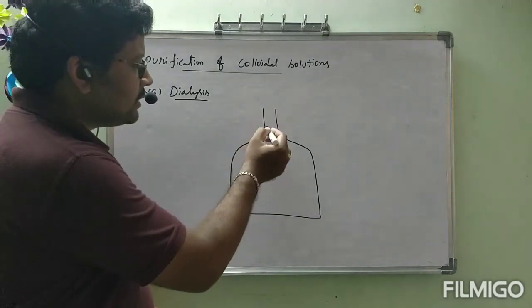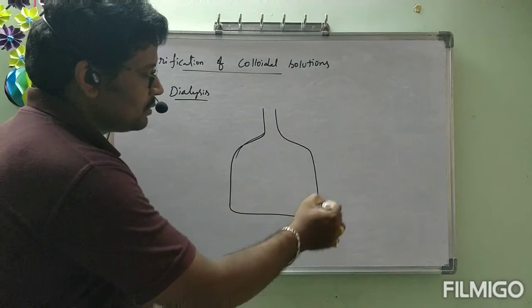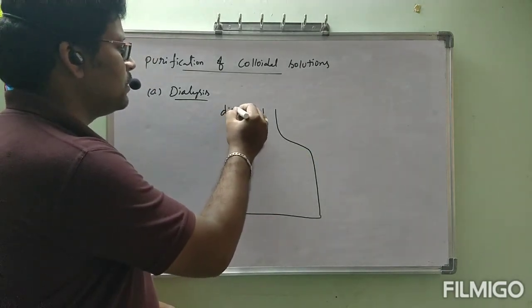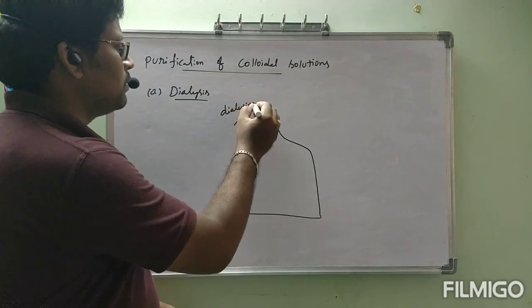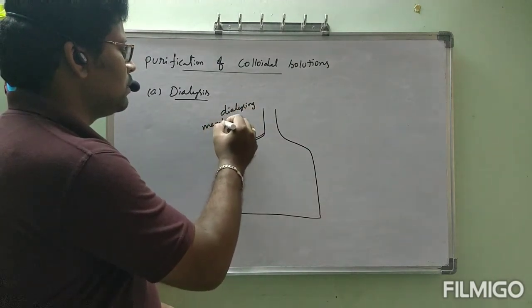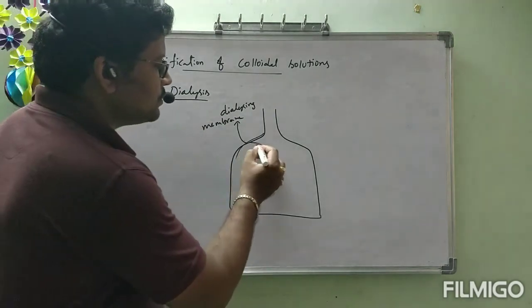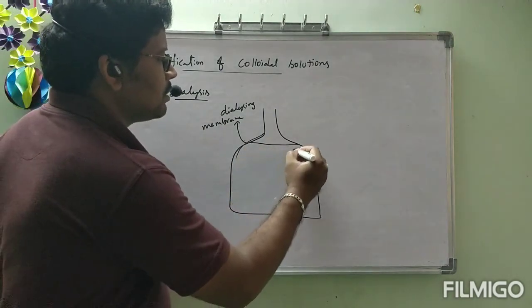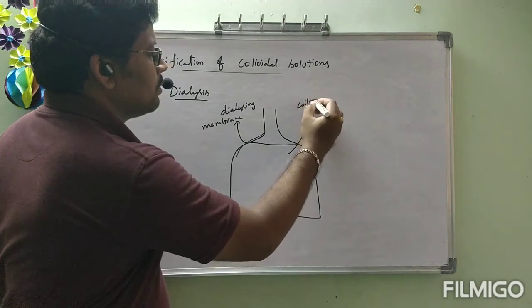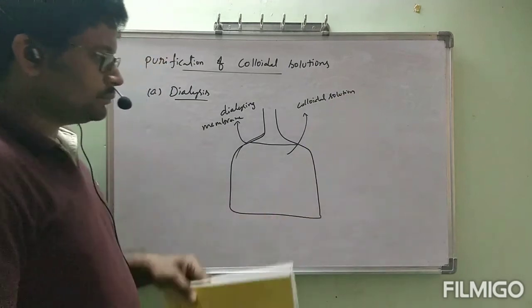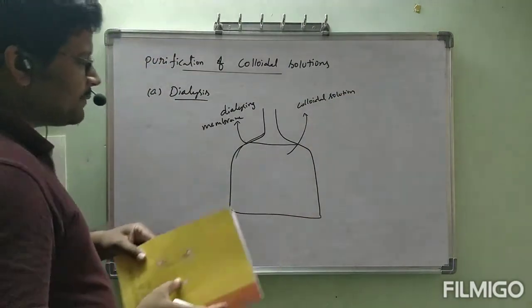It is totally contained by animal membrane only. Dialysing membrane. This dialysing membrane contains colloidal solution, which is kept in a water bath.